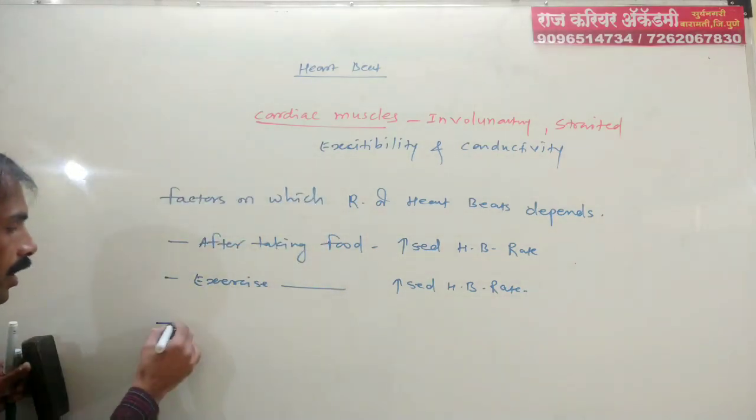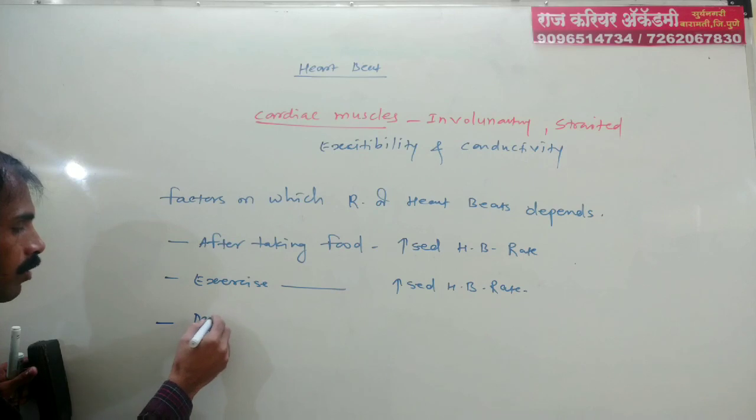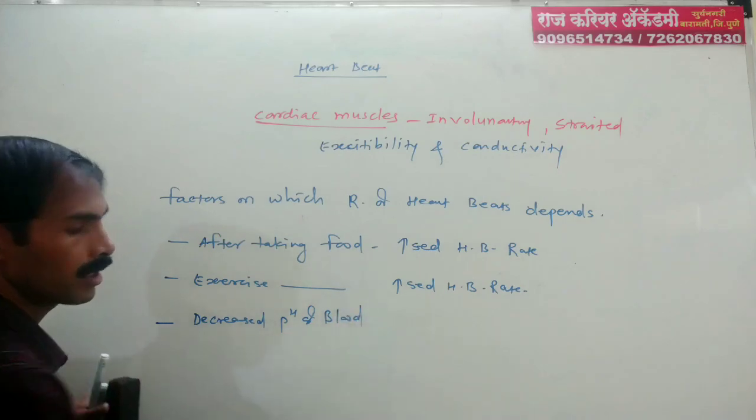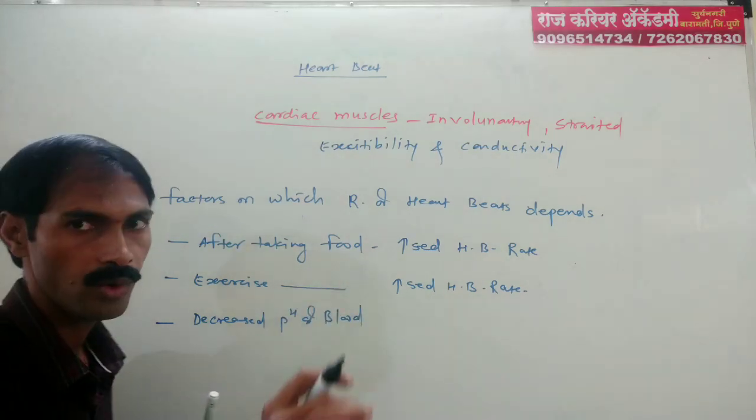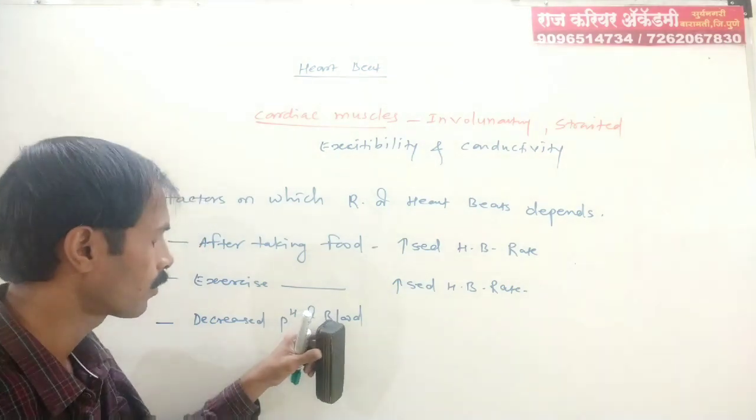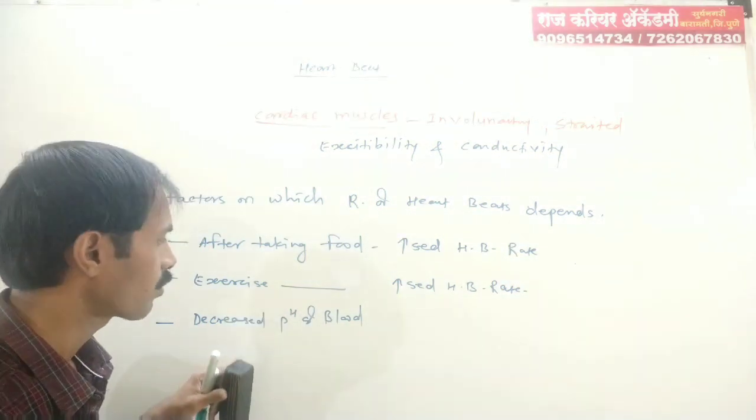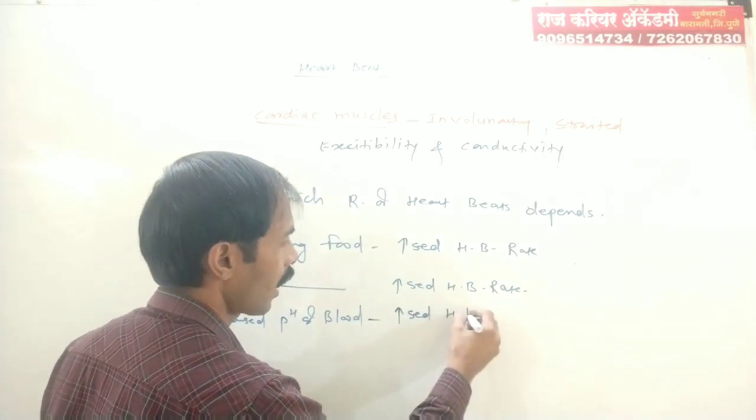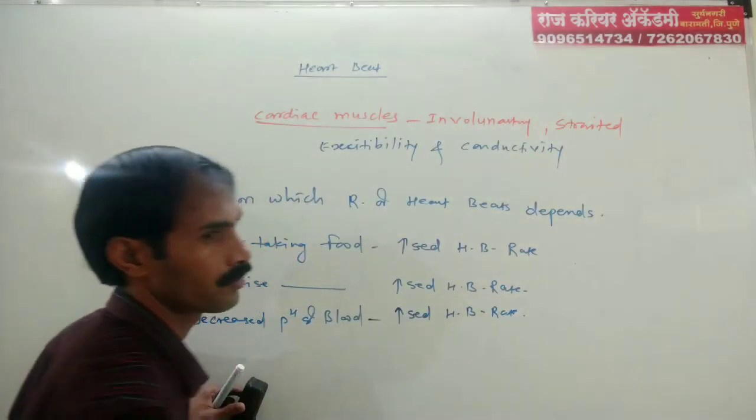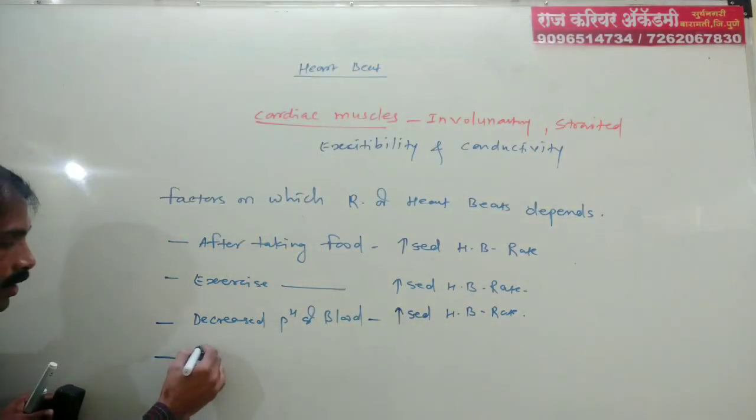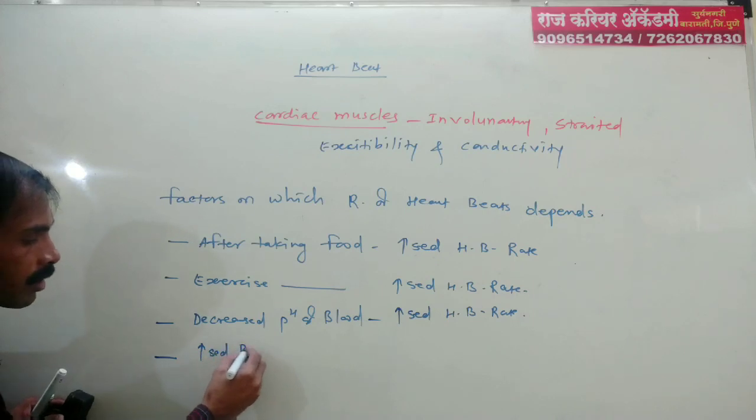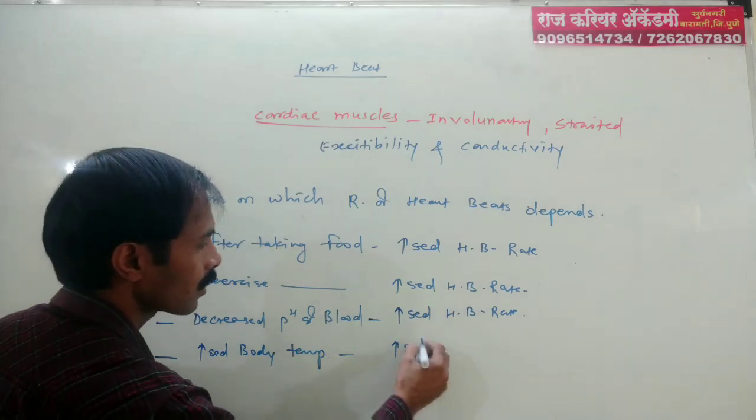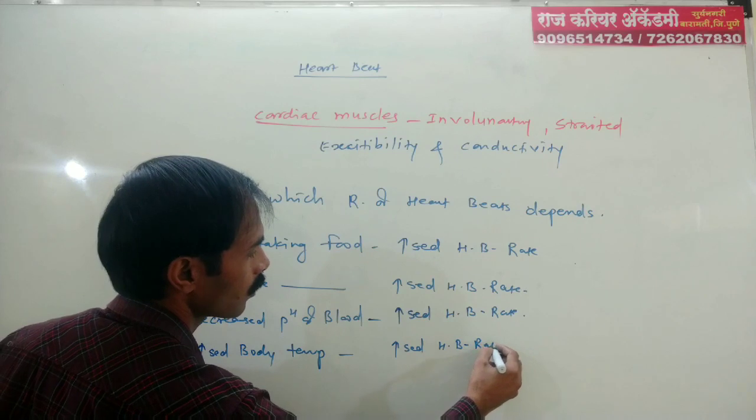When the pH of blood decreases, if the pH of the blood decreases - the general pH of blood is 7.4, it is alkaline in nature, as we saw in the last lecture - then the heartbeat rate increases. Again, when the temperature of the body increases, the rate of heartbeat also increases.